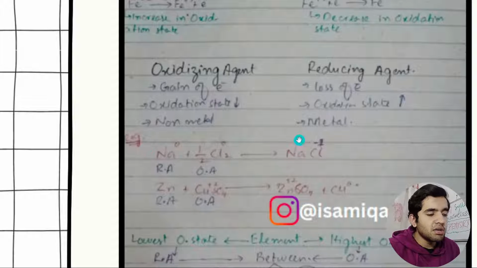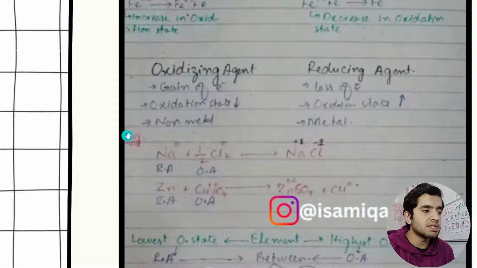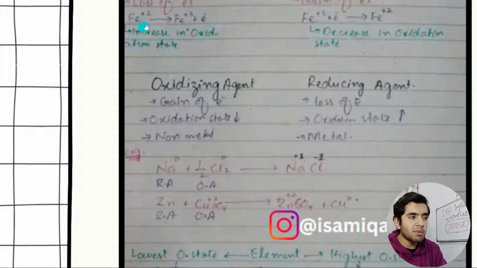But here we see that Na goes from 0 to plus 1, so it is increased, while Cl goes from 0 to minus 1, so its oxidation number decreased. Na goes from 0 to Na plus 1, which means it lost one electron, so it is an increase in oxidation number. It means that from plus 2 to plus 3, one electron is lost.